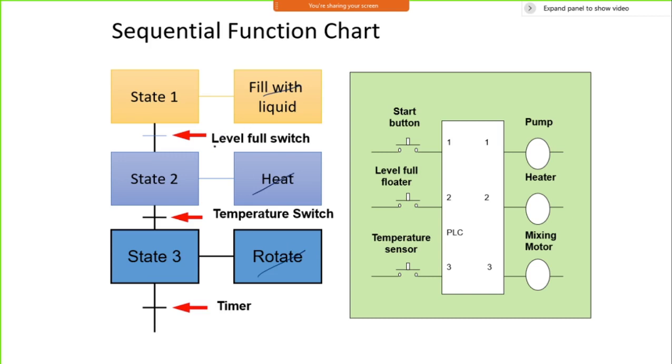Filling the liquid is decided by a level switch. Heating is decided by a temperature switch. And once the temperature is reached, then for rotation, how much time it is to be rotated is decided by a timer switch. So that is what it is in a sequential chart, or I can say a sequential function chart.